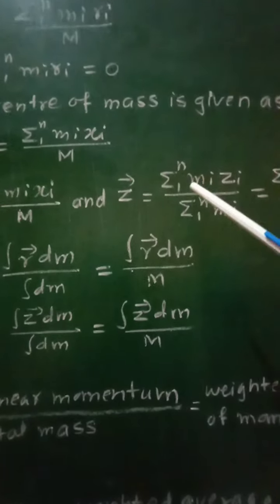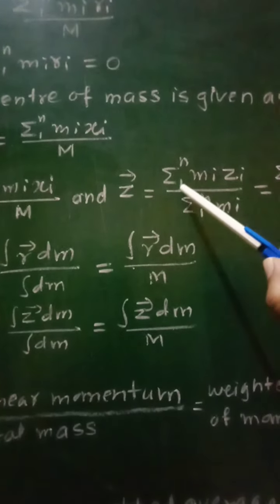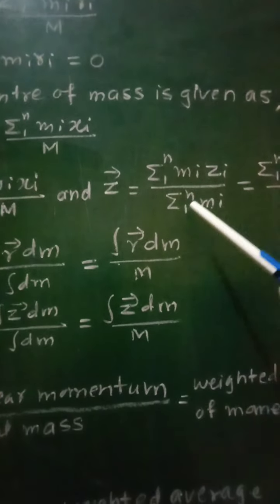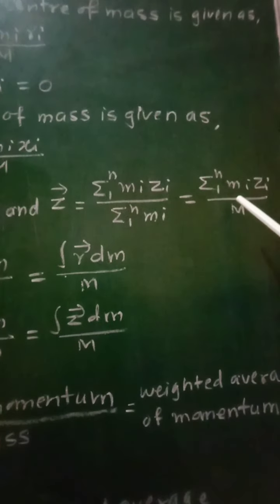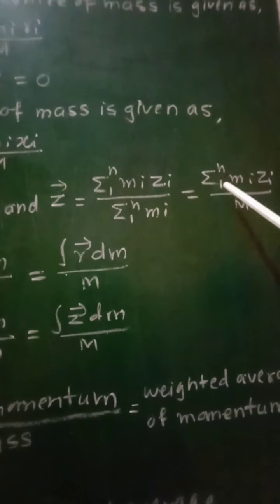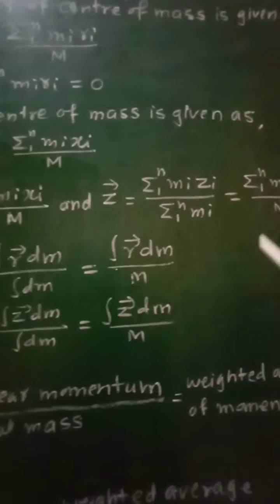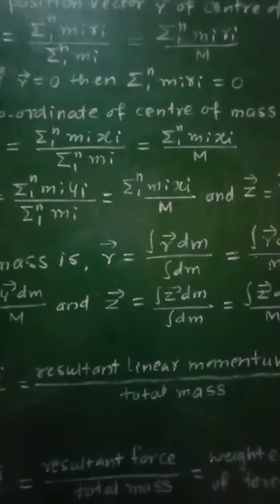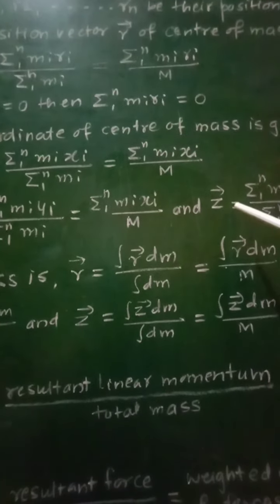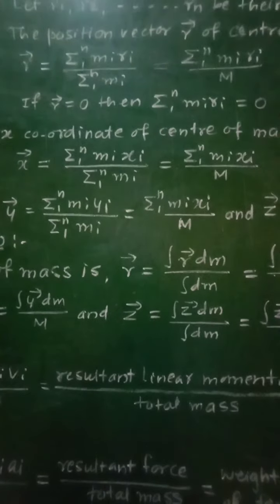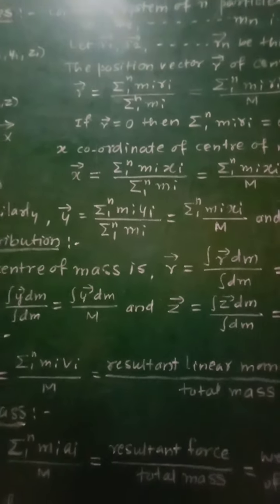And the z coordinate will be given as z equal to summation 1 to n of mi zi upon summation 1 to n of mi, that will be equal to summation 1 to n of mi zi upon M. So this is regarding the center of mass, and x, y and z will represent the coordinates of the center of mass with respect to origin O.